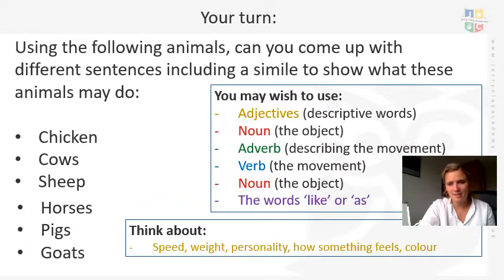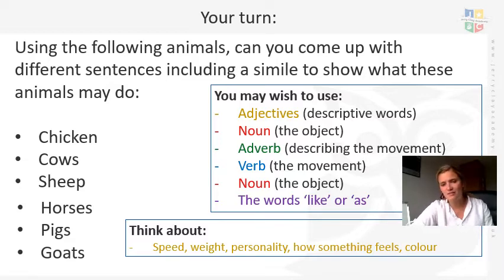So now I'd like you to think about the different animals that we used yesterday to come up with some comparisons, comparing the movement that they do to something else. You can compare the speed at which they move, how fast they are, how slow they are, how heavy or light they are in regards to their weight. It could be their personality, as brave as a lion, as quiet as a mouse, or how something feels, as happy as something, as sad as something. The colour, you could say it's as bright as sunshine, as black as coal.